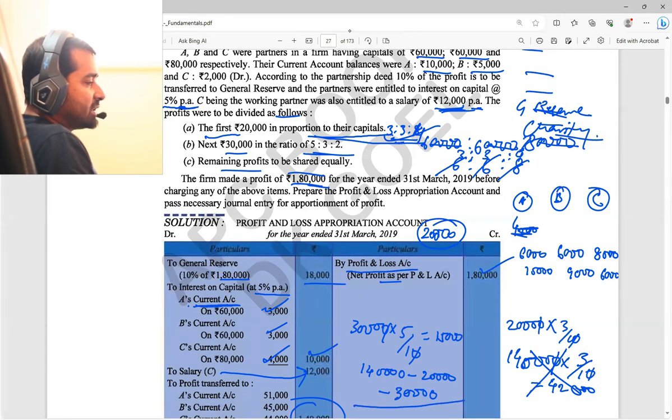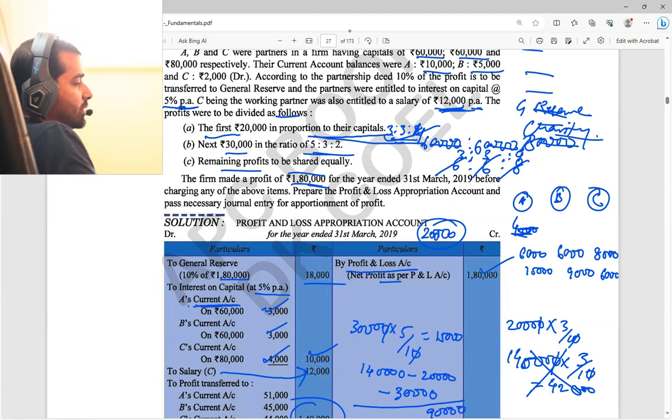Now how much is left? 1,40,000 minus 50,000, so 90,000 is left. Correct? Yes, sir. So the 90,000 is distributed equally, 30,000 each.